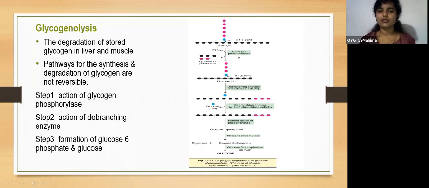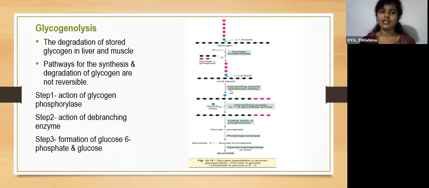The action of glycogen phosphorylase converts the glycogen into limit dextrin. But the alpha 1,6 branching is still there, and there are still many molecules in the linear chain. As limit dextrin is already formed, glycogen phosphorylase cannot act on this again.